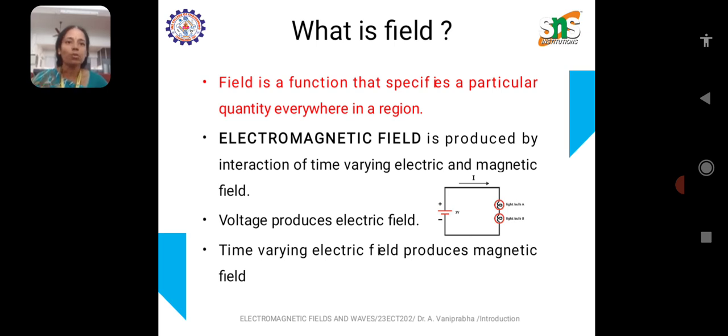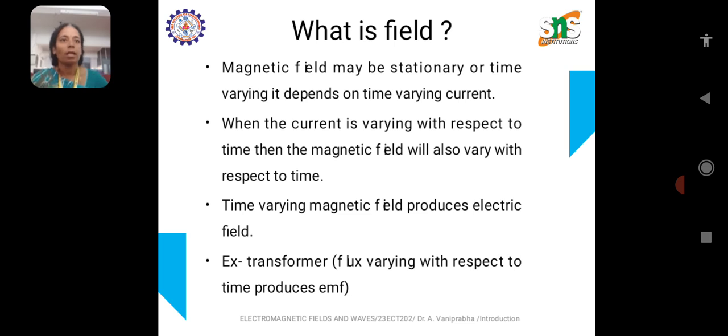Voltage produces electric field. Time varying electric field produces magnetic field. Magnetic field may be stationary or time varying, depending upon the time varying current. When the current is varying with respect to time, then the magnetic field will also vary with respect to time. So, time varying magnetic field produces electric field. For example, transformer is the best example. The flux varying with respect to time produces EMF.